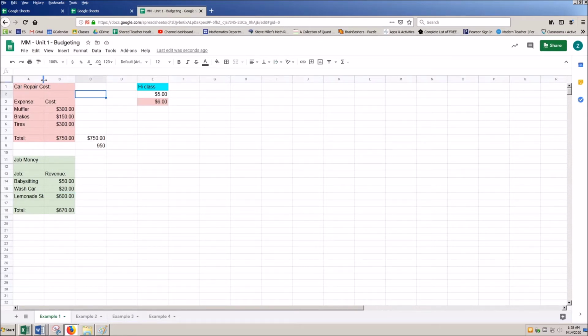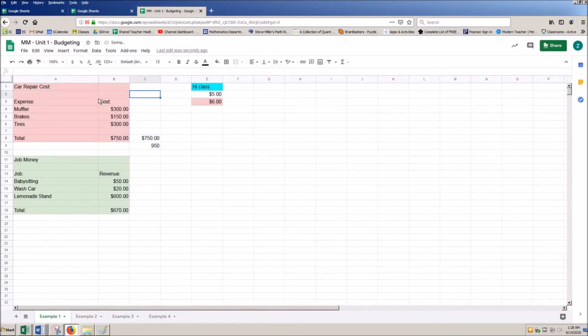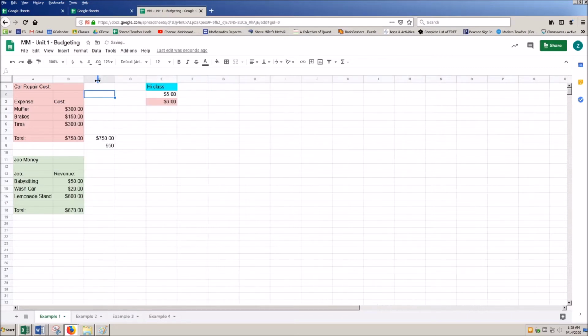So again, I can double click this, or I can just adjust it. So if I wanted to adjust it really far out, I could. And then by double clicking, it'll bring it back to match that length.